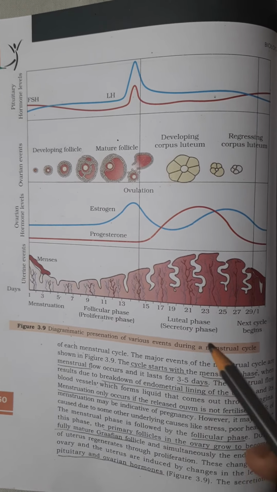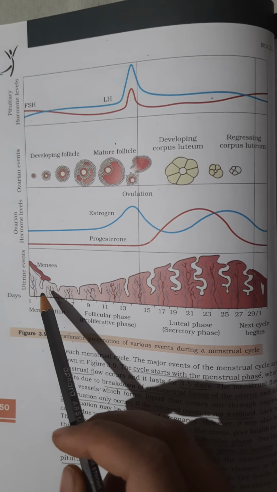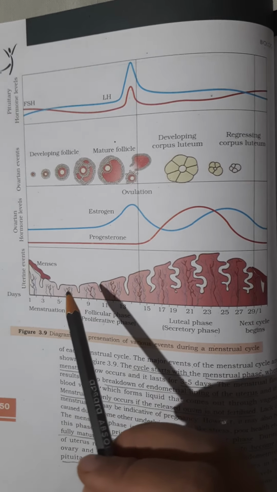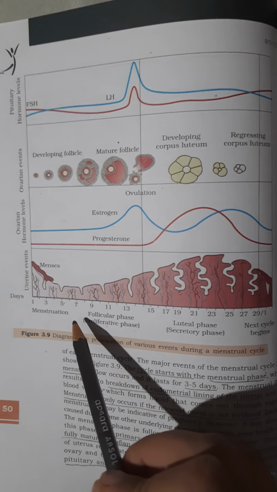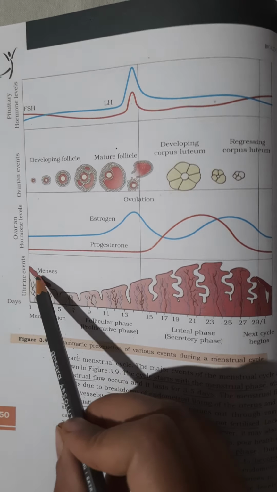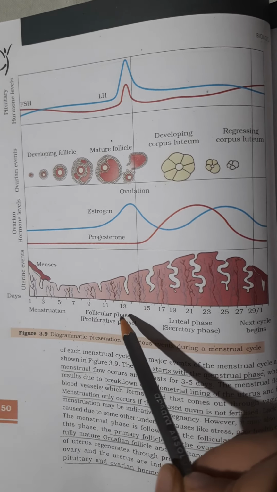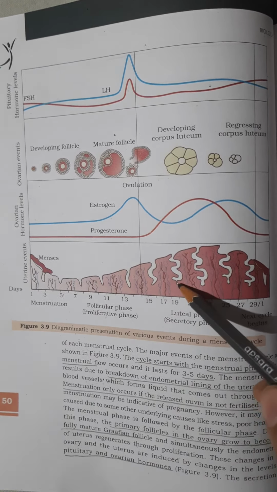Now let us see day-wise what changes are happening in the uterus, the wall of the uterus, that is basically the endometrium. The initial 5 to 7 days is the blood flow, that is menstruation. So the thickening of this uterus wall or endometrium is less. With time, in the follicular phase the follicles will be formed, and later on the Graafian follicle will form the luteal phase, or you can say corpus luteum. So at that time period, the thickening of blood vessels is more in the uterus.